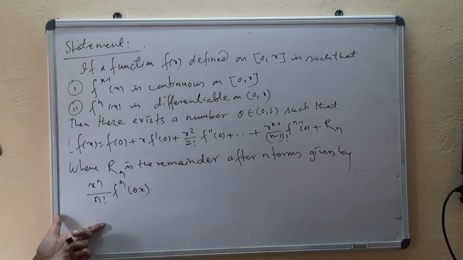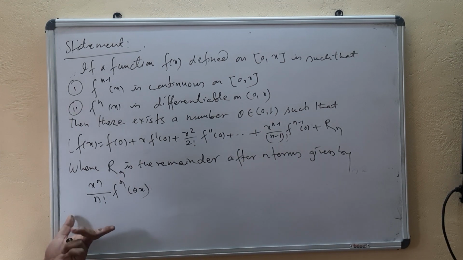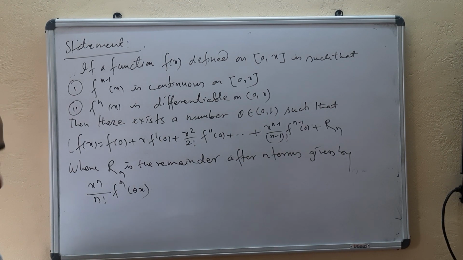This is called Lagrange's form of remainder. It can be in Cauchy form of remainder as well, but we are using Lagrange form of remainder.